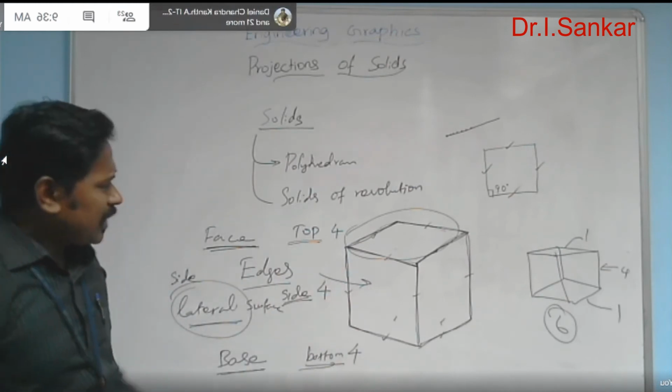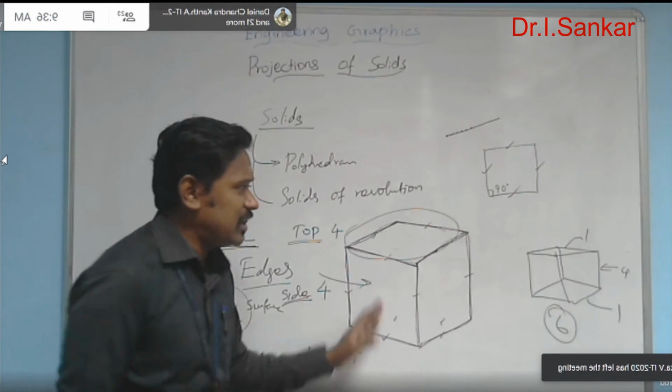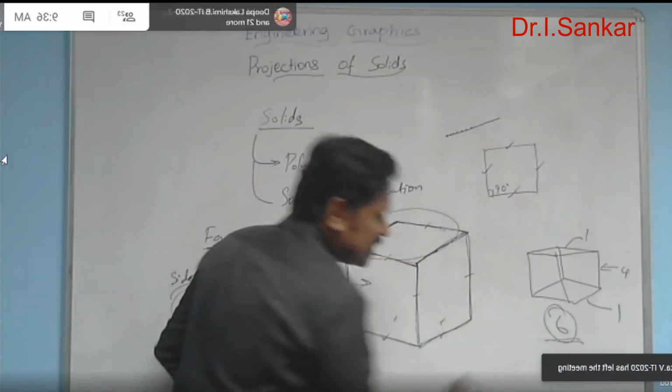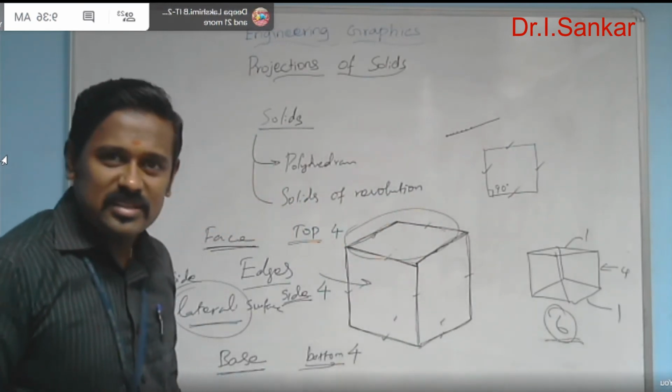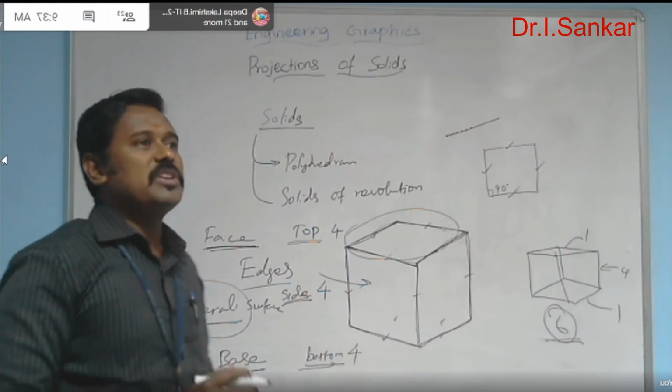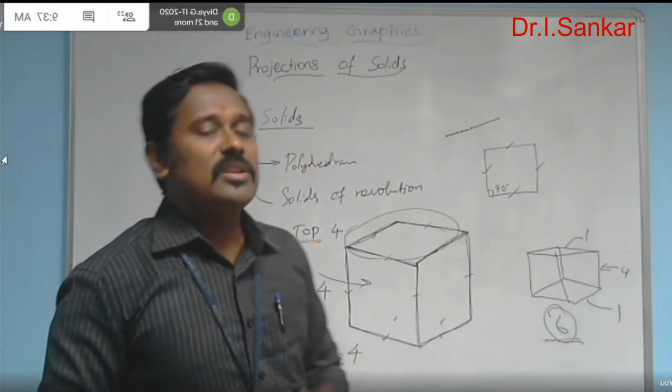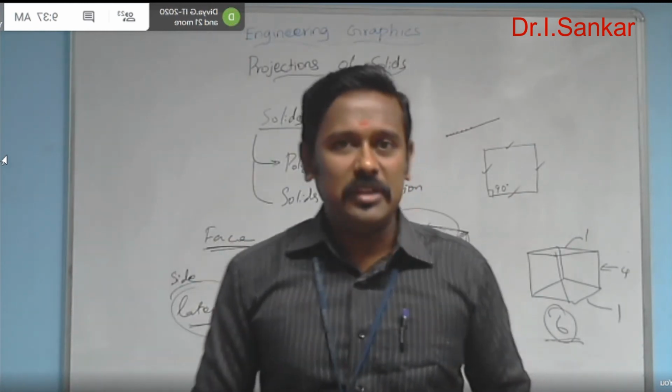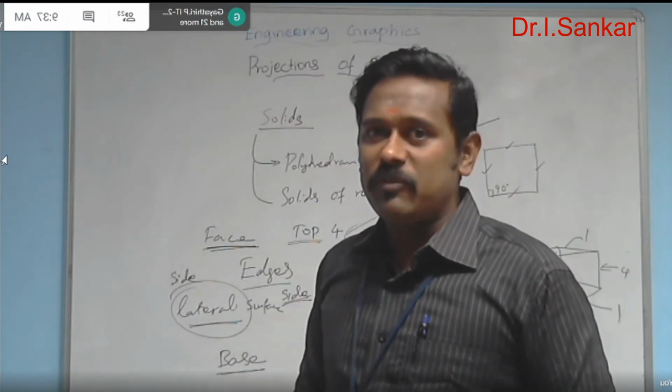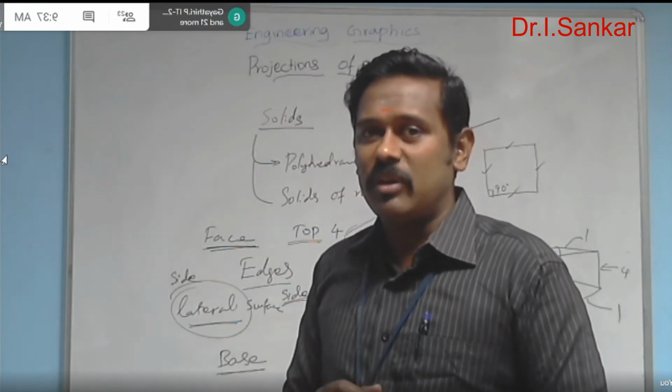Okay. And how many surfaces can you find here? As I already told you, 6 surfaces. Okay, 6 surfaces are there, and based on the type of the solid, the shape of the surface may vary.